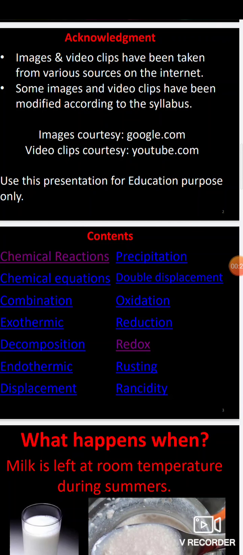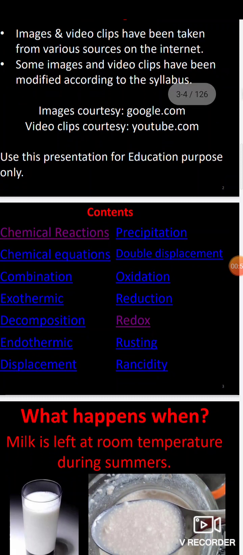First we'll start with chemical reactions. Then we'll discuss chemical equations, and the types of chemical equations: combination, exothermic reaction, decomposition, endothermic reaction, displacement, precipitation, double displacement, oxidation, reduction, redox, rusting, and corrosivity.